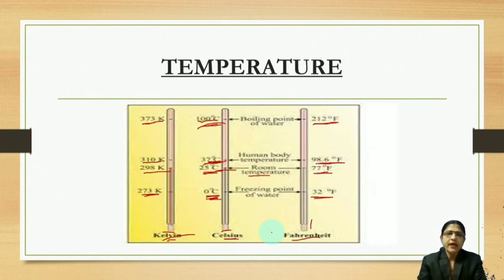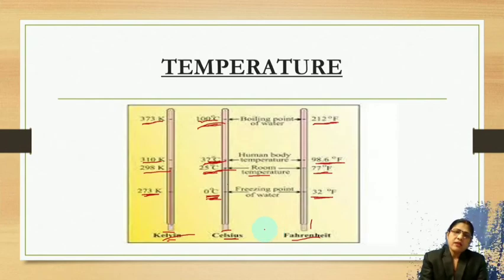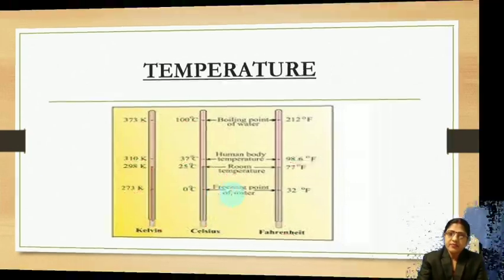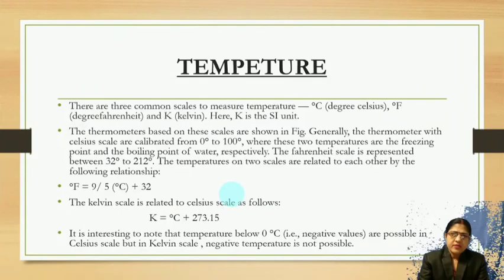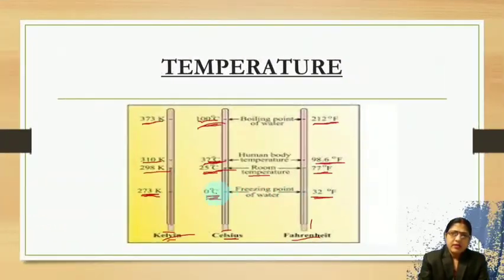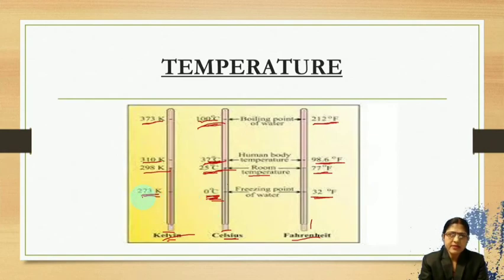An objective question may be asked, or while solving numericals you need to convert degree centigrade into Kelvin, because the SI unit of temperature is Kelvin, right? And you can observe here, in Celsius scale a temperature of 0 degree centigrade is possible, but in Kelvin scale is it possible?